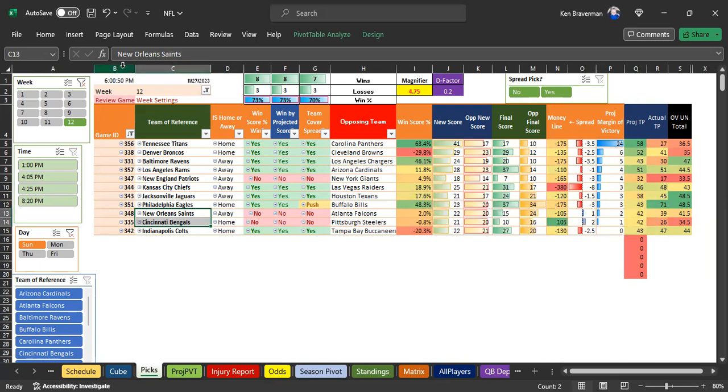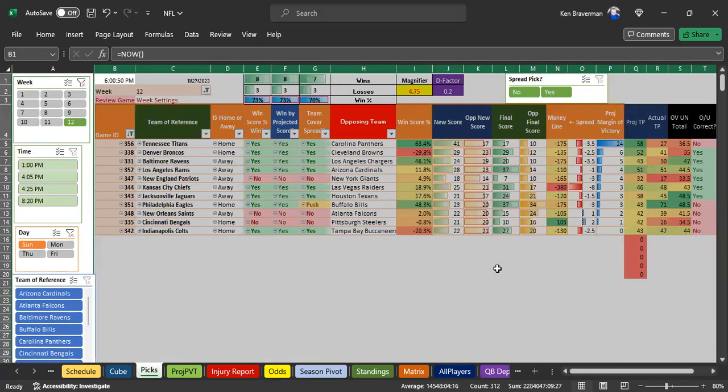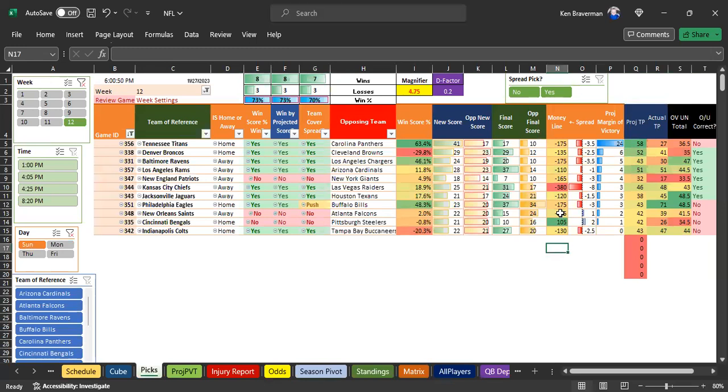Were there any underdogs anywhere? What were the money lines on this game? Why am I not showing money lines? Let's open that up. Money line, yeah. Looks like Bengals were an underdog and lost. It was really, once again, all favorites. Nothing deviates all that much from what the odds makers had, but it was a pretty good game. Look at all these teams covering as well. How about that? It's a lot of green up here on top. So I guess it was a pretty good week.